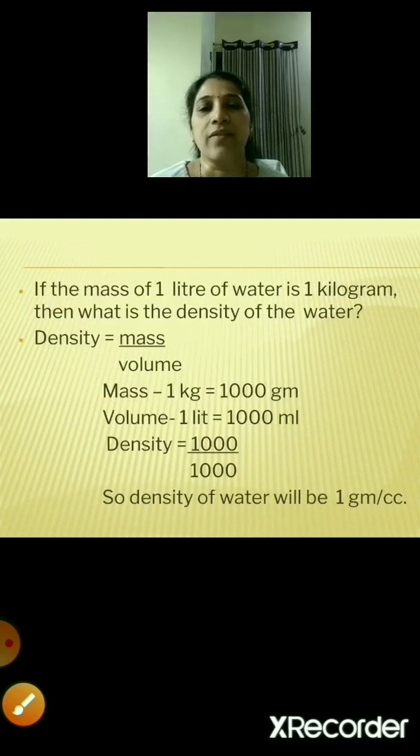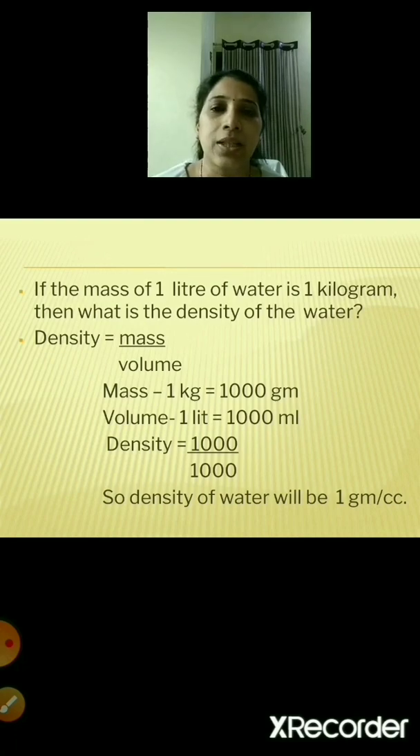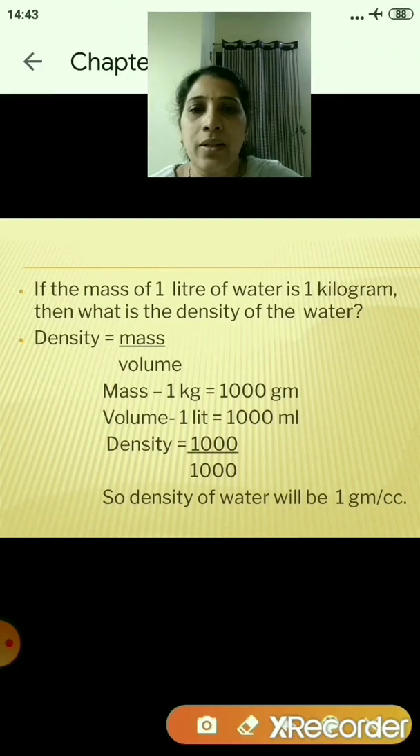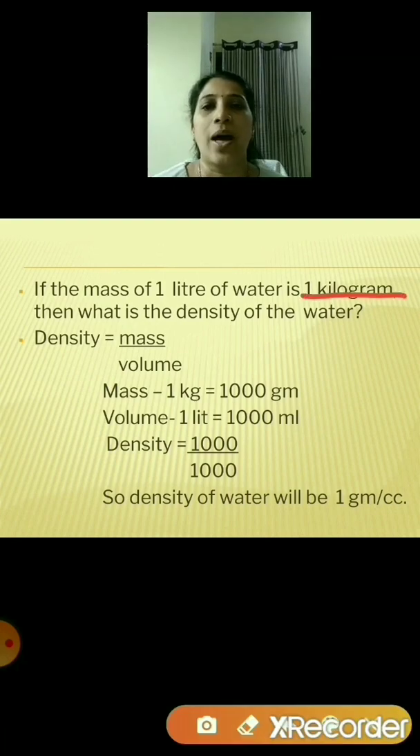Now, if the mass of 1 liter of water is 1 kilogram, then what is the density of the water? Right children? What is the mass of 1 liter of water? It is 1 kilogram. So you have to find out the density of the water. So what is the formula? Density is equal to mass upon volume. Now what is mass? Mass is your 1 kilogram. So 1 kilogram is equal to 1000 gram.